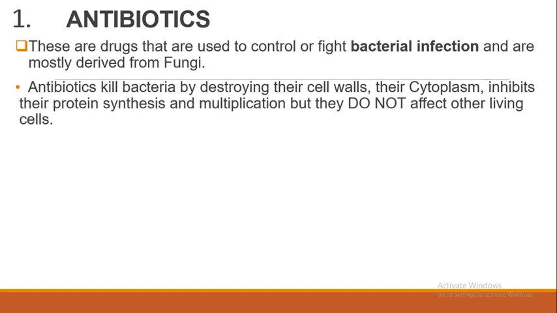Antibiotics kill bacteria by destroying their cell walls, their cytoplasm, and inhibiting their protein synthesis and multiplication process, but they do not affect other living cells in the body. What do we mean by this? They kill any bacteria in the body that they are meant for, but they can't harm cells such as the red blood cells, the nerve cells, the bone cells, the white blood cells, and any other cells.